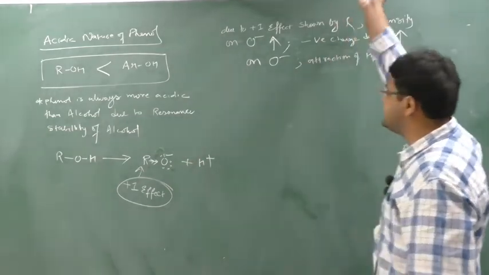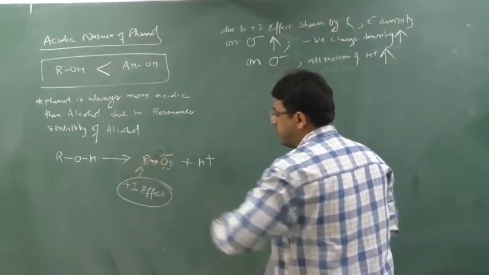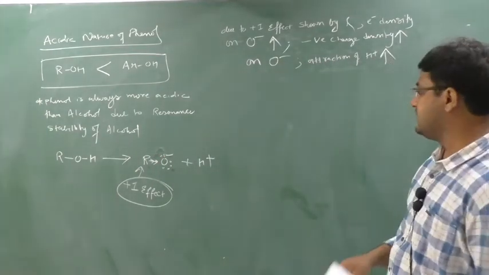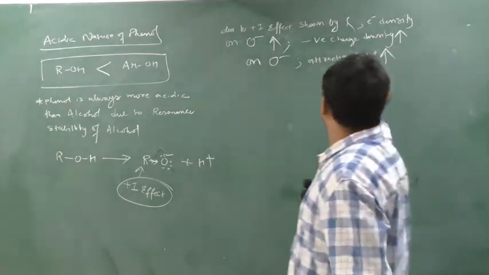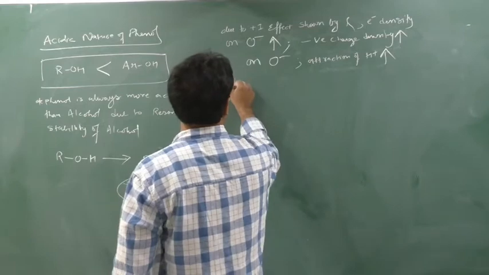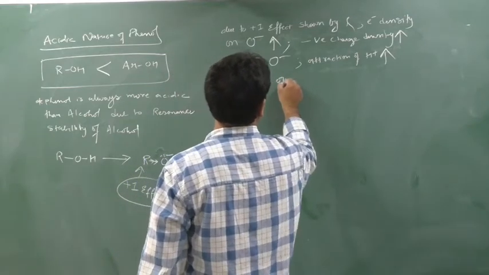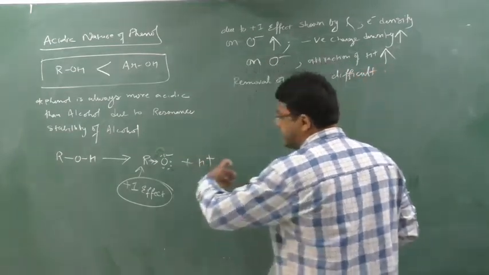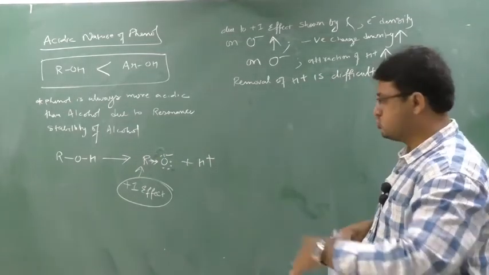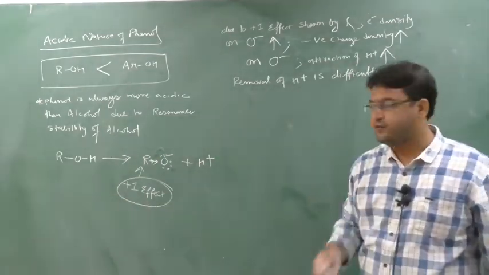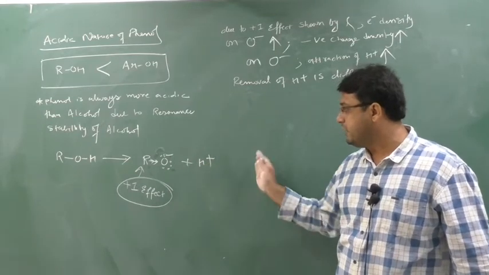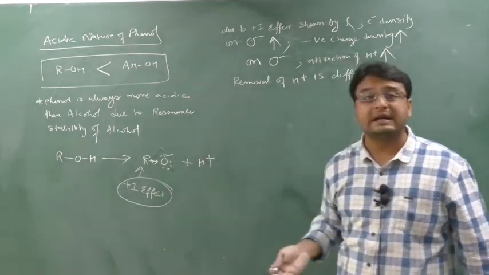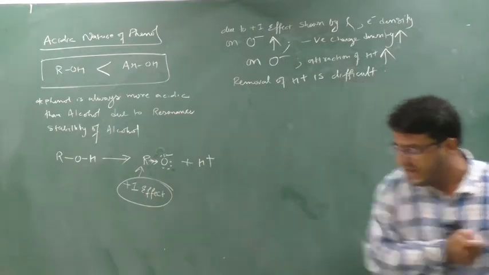Minus charge means its electron density is increasing because it will start to provide more electron. So here electron density will increase, means minus charge density will increase. When minus charge density increases, attraction of H plus increases. Attraction of H plus increases means, what I can say, removal of H plus is difficult. Yes or no beta? Because here attraction of H plus increases. So instead of going, he is attracting more. We want to leave this H plus, but as soon as I leave the H plus, here electron density increases. So here attraction power increases. When attraction power increases, H plus is attached very speedily.